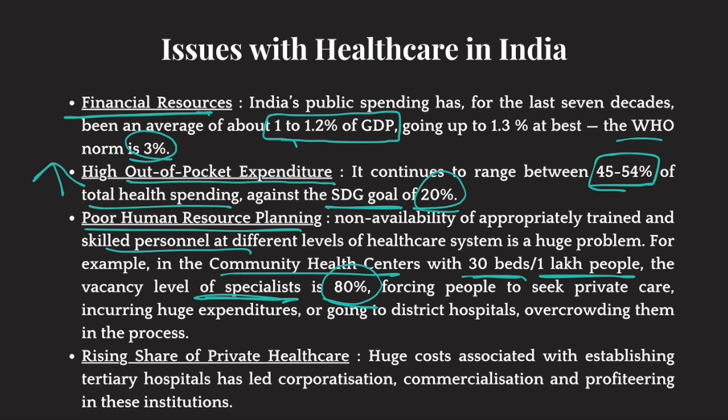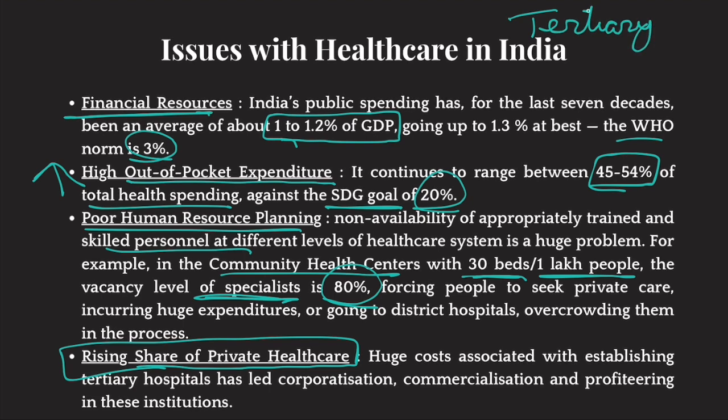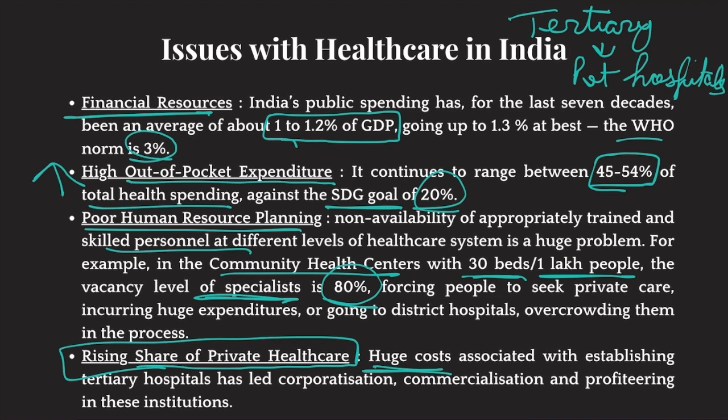In fact, there is a rise of private healthcare, especially high quality multi-speciality hospitals, which are called tertiary hospitals. In fact, 50% of tertiary healthcare is provided by private hospitals. Now, because there is a lot of cost in establishing a private hospital, it has led to corporatization, commercialization, and profiteering.